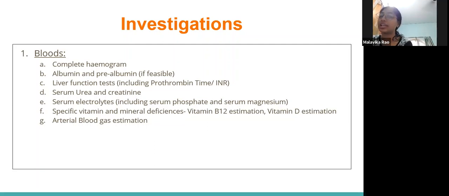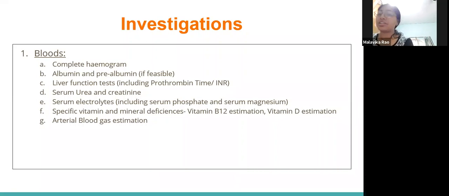We check serum urea and creatinine levels to check kidney function, because the patient may be a CKD patient with pre-existing malnutrition, and also there may be an increase in creatinine levels. Serum electrolytes need to be checked, because there are metabolic imbalances like hypophosphatemia, hypomagnesemia, hypokalemia. I forgot to mention on the slide glucose levels, because there will be initial hyperglycemia, and the patient may have complications like hyperglycemic coma.